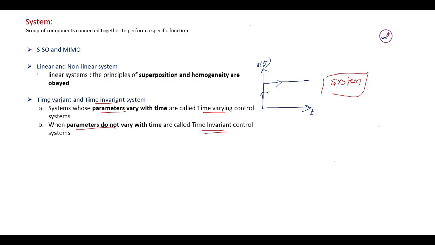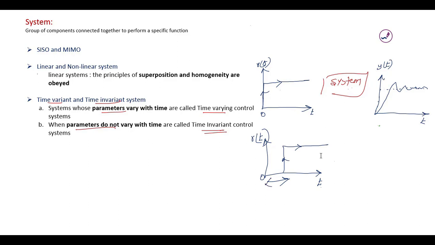The system responds with some oscillations. After some delay, when the system is applied with the same input, the response is similar to the one we got before, and there is no change, that is, the parameters do not vary with time.